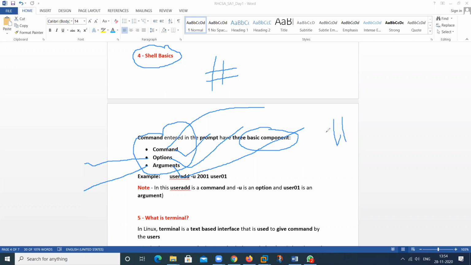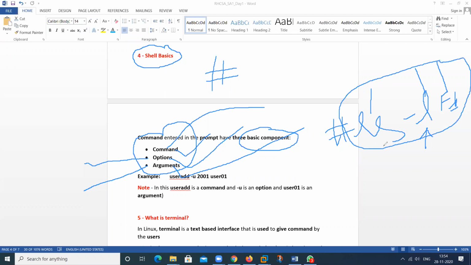Suppose I want to list anything. So what will we use? ls. And suppose we want to list any particular file or folder with the permissions. So what will I use? -l. So this is the option. Suppose we want to list any individual file, and my file name is f1. So this is called f1. So this is your command, this is your option, and this is your argument. These three concepts are required to list this particular file information, and it can be your directory information.